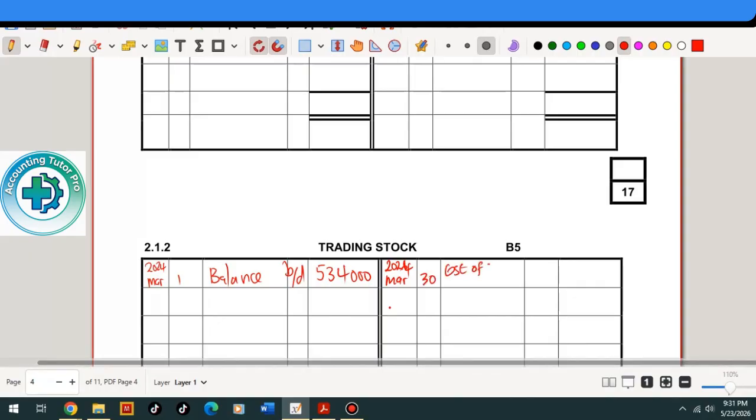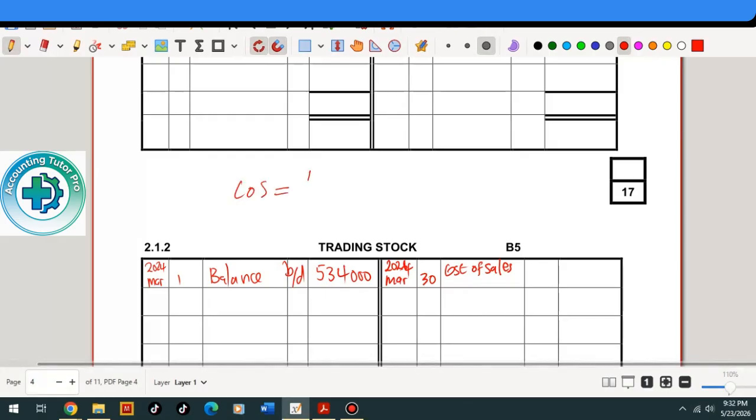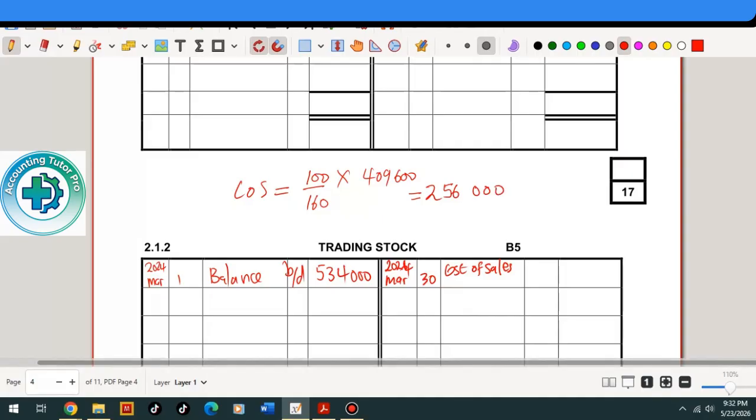Post of sales, cost of sales. So rather the same cost, 100 markup of say 9,600. This being as profit. So the cost of sales amount is 106.